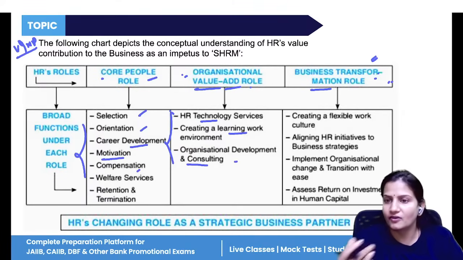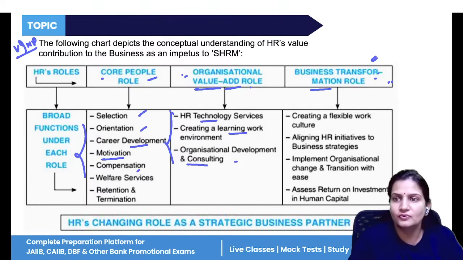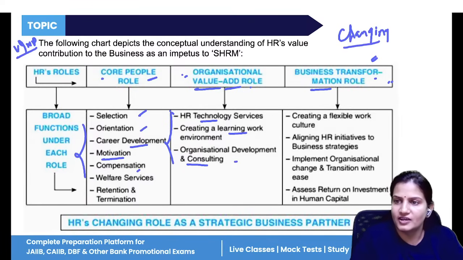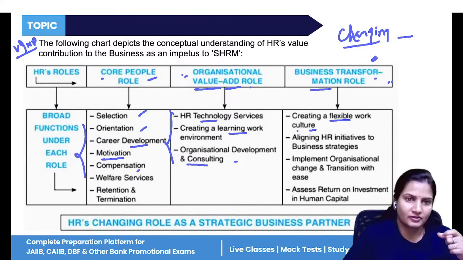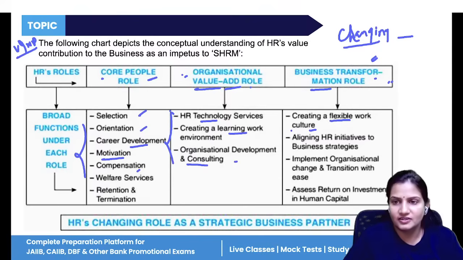Now, next is a transformation role. Transformation means you are changing the pattern of the business, changing the structure of the business, transforming the entire business, completely changing the business model. So that is business transformation. For that, you need a flexible work culture. If your organization culture is rigid, then how can you transform anything? No scope is there. So you need to have flexibility.